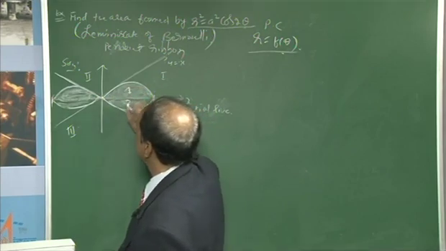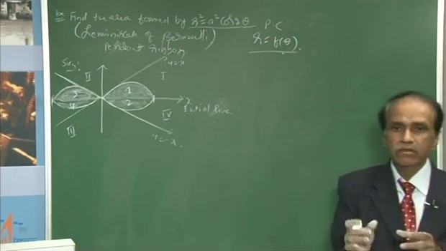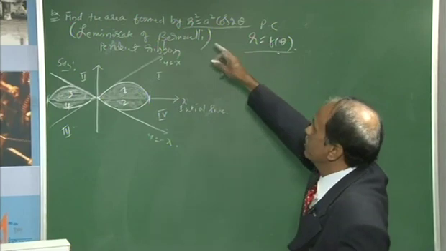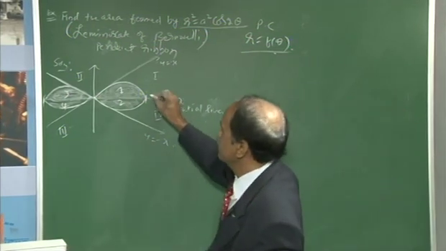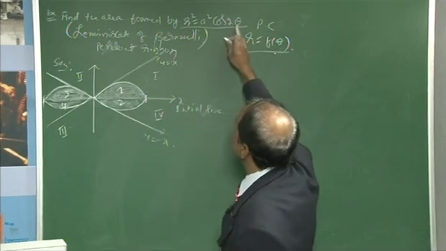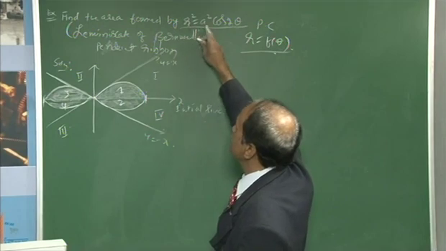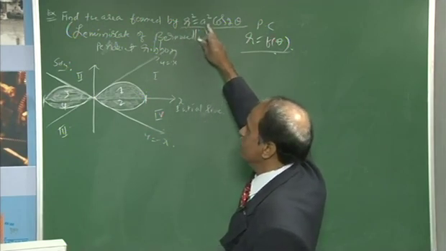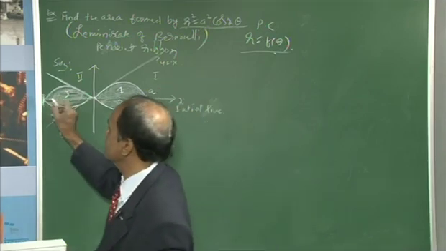This is 1, 2, 3 and then 4. Totally 4 different regions I represented by means of symmetry. Then theta equal to 0, if you write cos 0 is 1, then the maximum limit for the radius vector is r square equal to a square, that is r equal to plus or minus a.